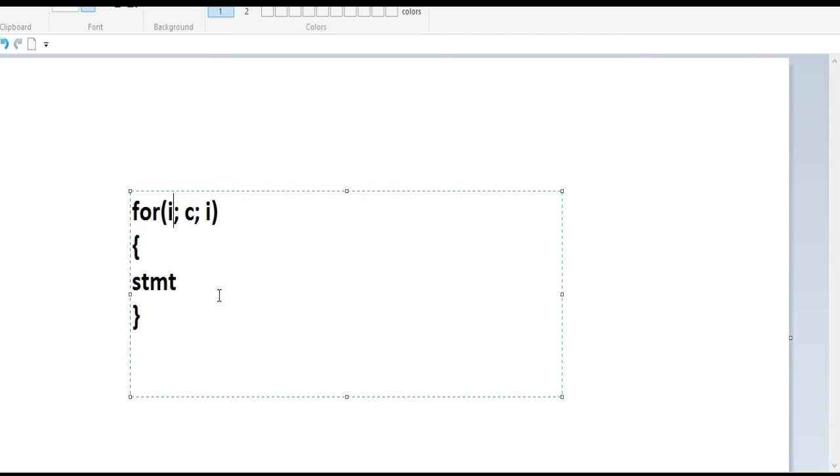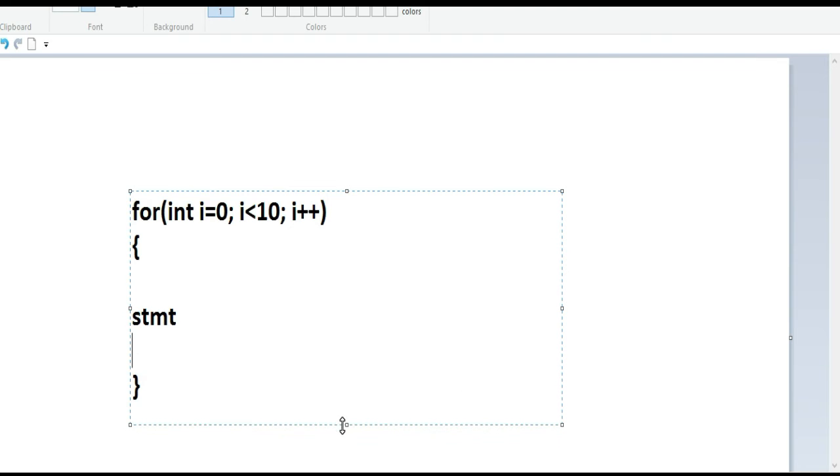It is the initialization process. Initialization means int I, I equal to 0. That is the initialization. This is the condition, I less than 10. I less than 10 is the condition. Then I plus plus. This is the increment statement. So this is the normal structure of the for loop, and it is also a looping statement. The same statement will be executed multiple times based on the condition.